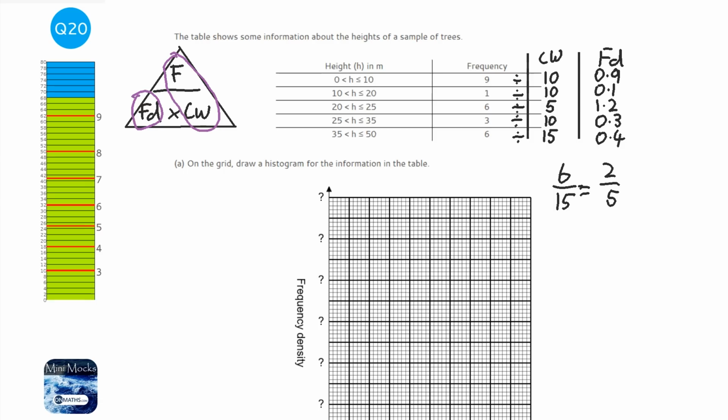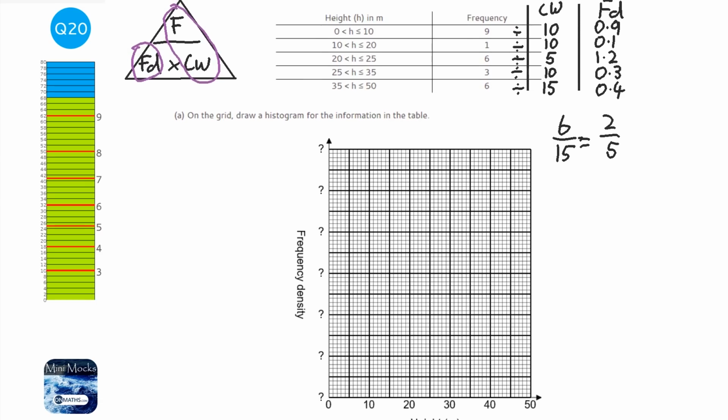Okay, now notice that the frequency density is not plotted for us, so we've got to come up with a scale. Our highest one is 1.2, so can I go up in ones? 1, 2, 3, 4, 5, 6, 7, 8, 9, 10, 1, 2, so that would be perfect. So I can go up in ones on the 5 squares, so it would be 0.2 here, because they're 2 squares, 0.4, 0.6, 0.8, 1.0, or just 1, and then 1.2 at the top.